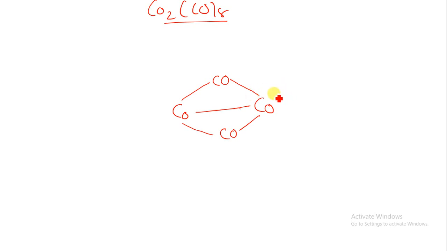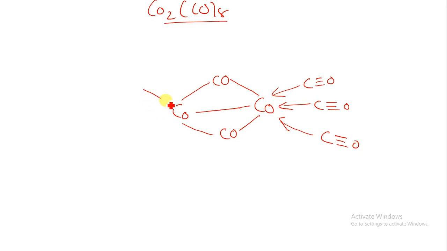So I am putting over here one CO ligand, that is C triple bond O over here, second one, C triple bond O over here, third one, C triple bond O over here.